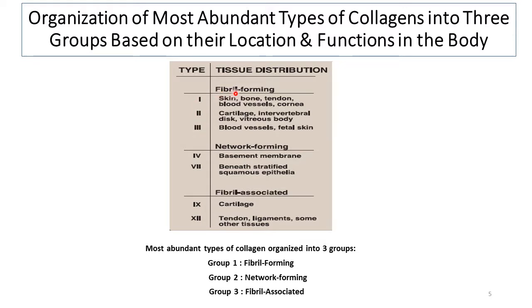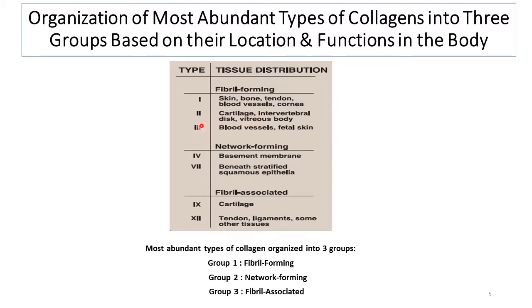So what is meant by fibril forming group? As the name indicates, these three types of collagen molecules are arranged in the form of long fibers. And type 1 collagen is present in skin, bone, tendons, blood vessels, cornea, but it is most abundant in bones. And type 2 collagen molecules, which again are fibril forming, are present mostly in cartilaginous structures. They are also found in the vitreous body of the eye.